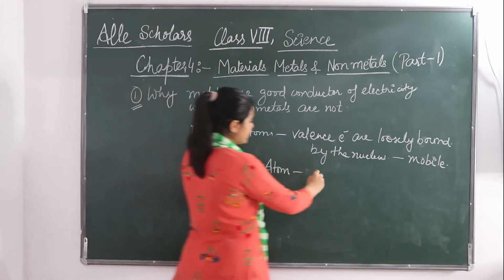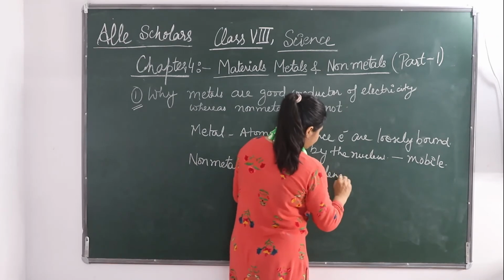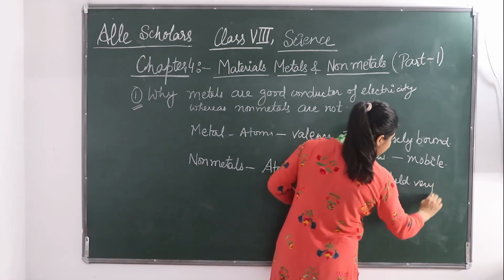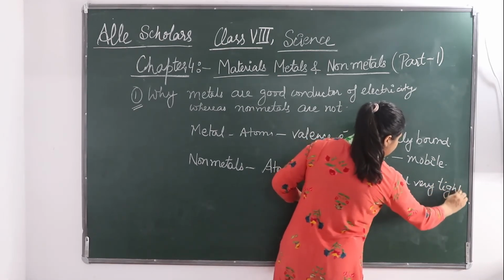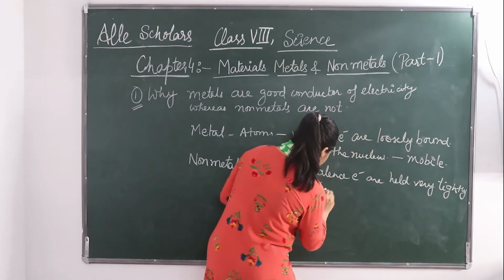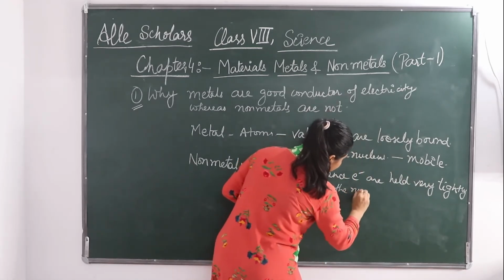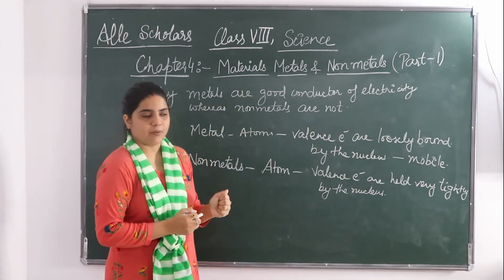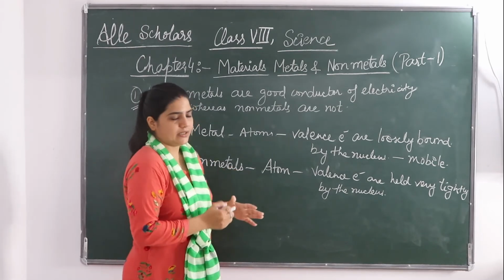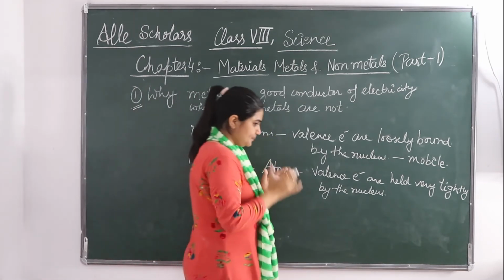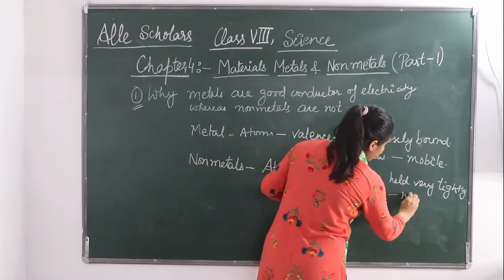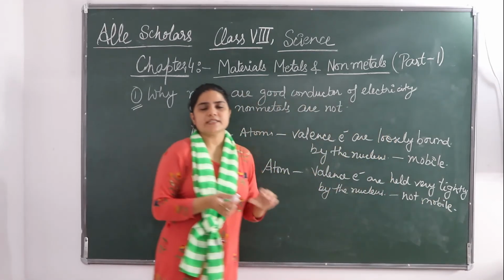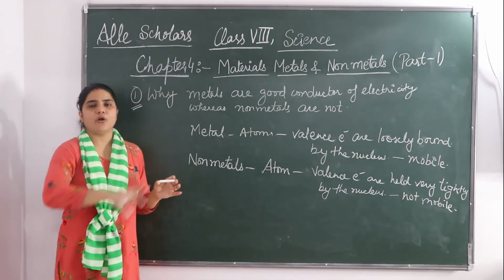Okay, valence electrons are held very tightly by the nucleus. ठीक है, न्यूक्लियस बहुत टाइटली इसको हेल्ड करता है अपने पास, they are tightly held. Okay, now the question is, if the electrons are not mobile, they are not free to move.